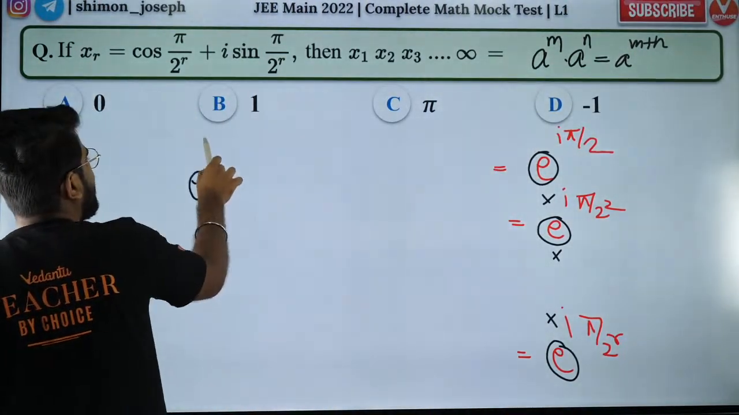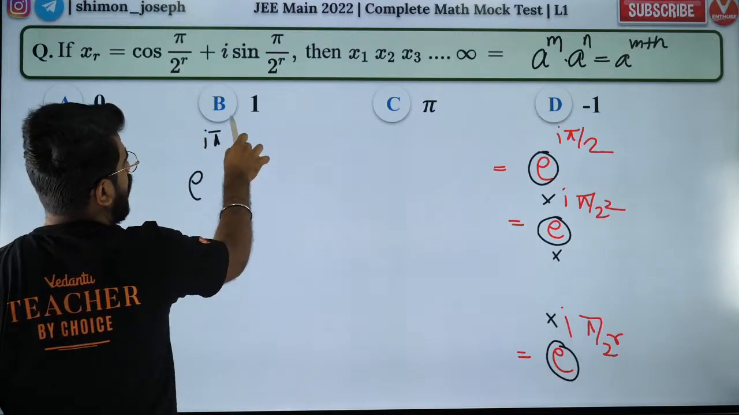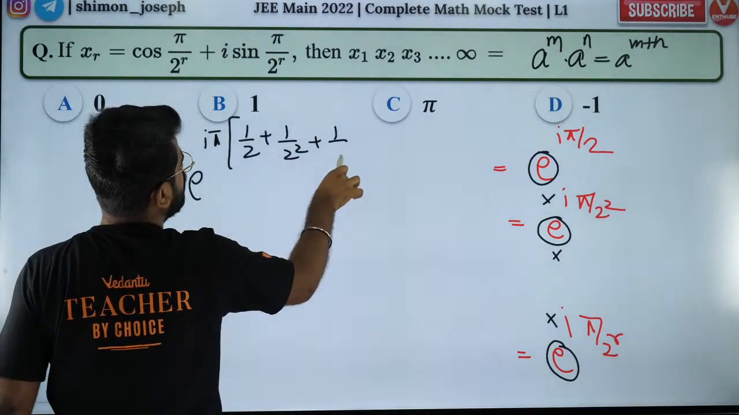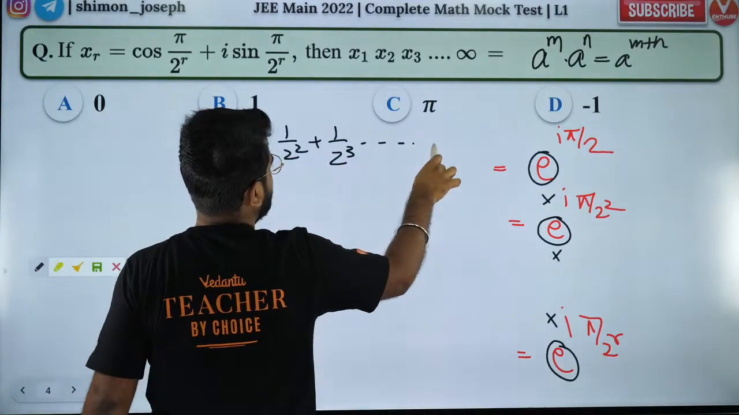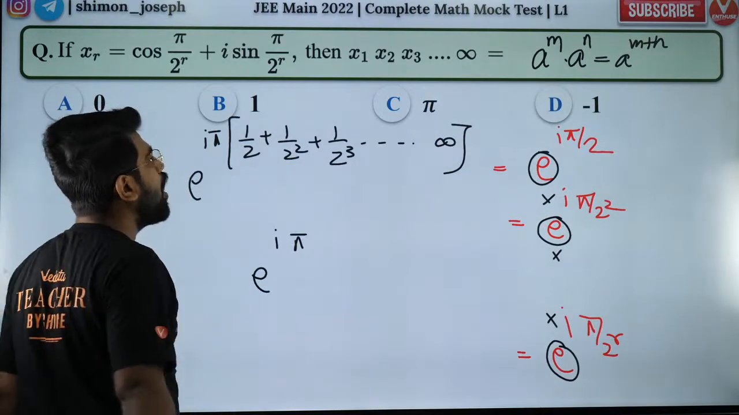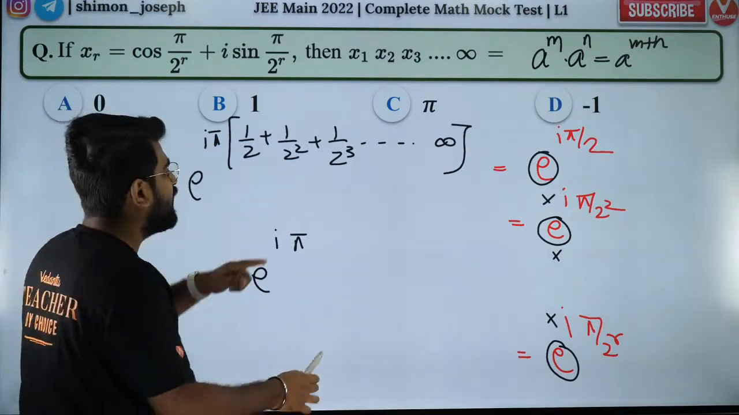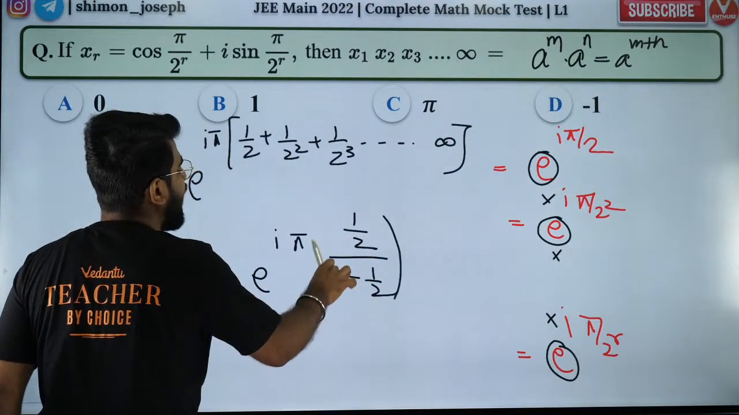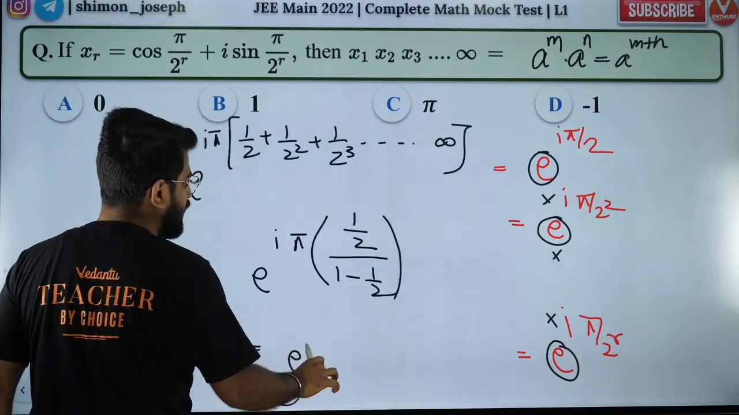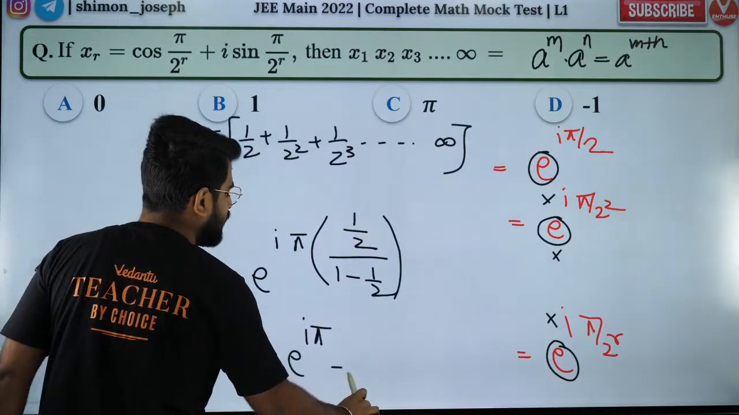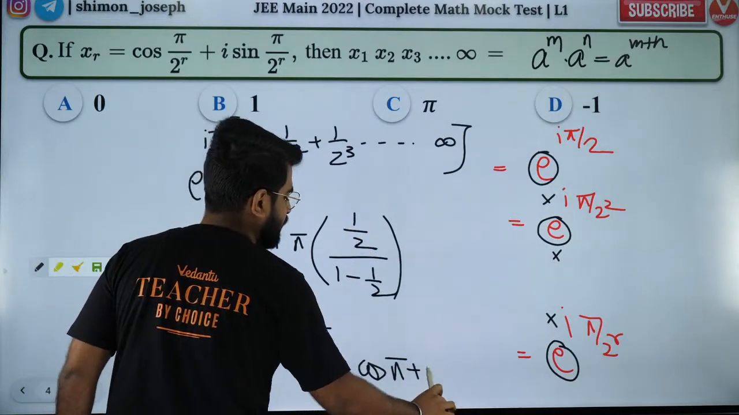So it's going to be e to the power iota pi, I will take common, times 1 by 2 plus 1 by 2 square plus 1 by 2 cube, all the way up to infinity. So what is the summation of a GP up to infinity? It is a by 1 minus r. So a by 1 minus r will be 1, because 1 by 2 by 1 by 2 will be 1. So that is e to the power iota pi, which is nothing but cos pi plus iota sin pi.